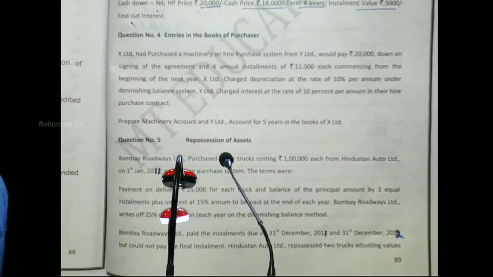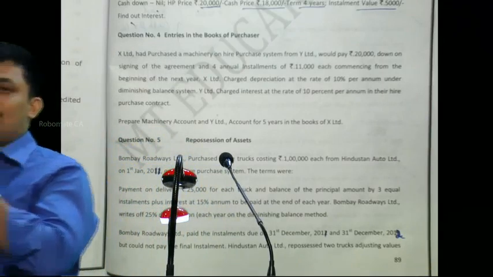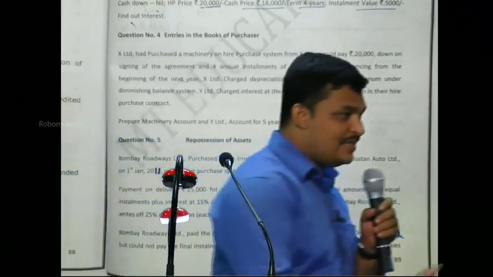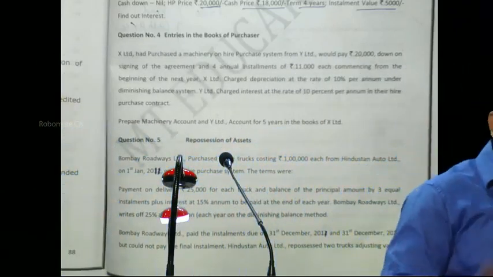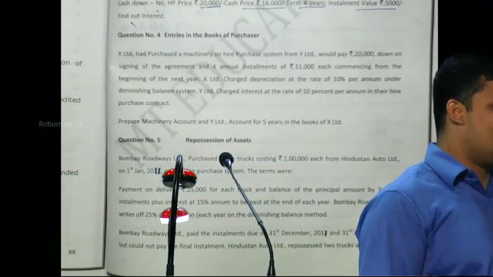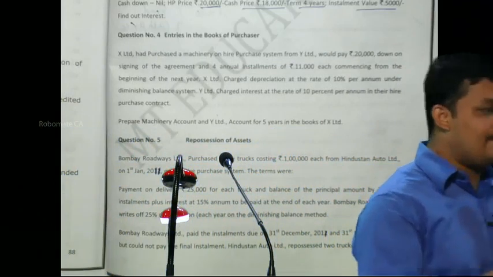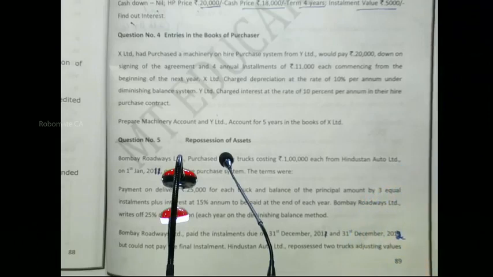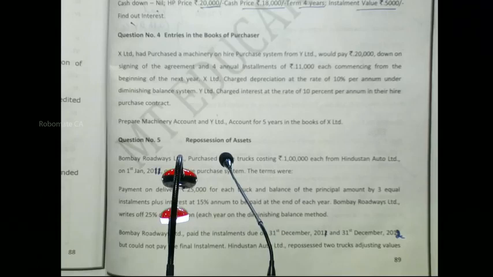40%. Correct? You were charging in your books how much? He comes and sees the system and finds that based on the system, each year you should have depreciated how much? 40%. So which means we will take up the agreed value by providing depreciation for 3 years. That is how we will be considering. For how many trucks? 2 trucks. We will find out the agreed value. We will make the repossession entry and with that everything will be over. So let us directly make the accounts.